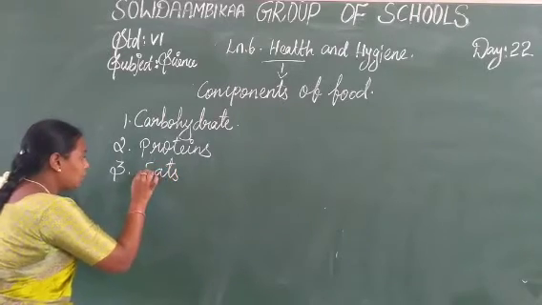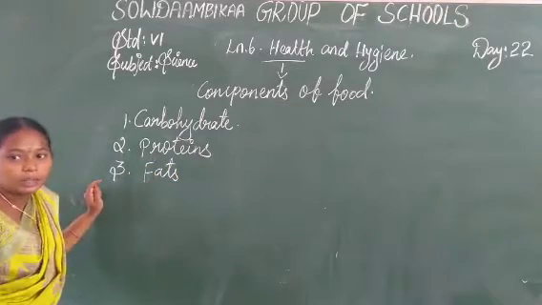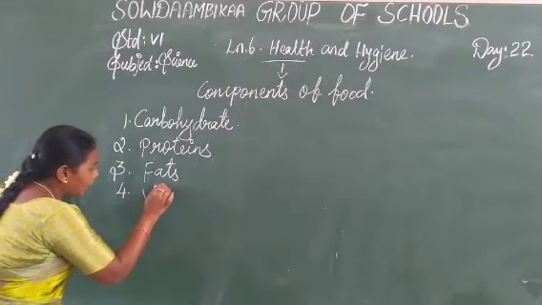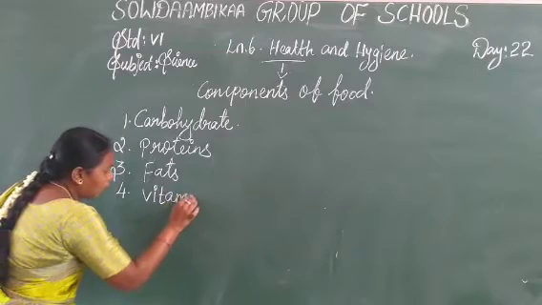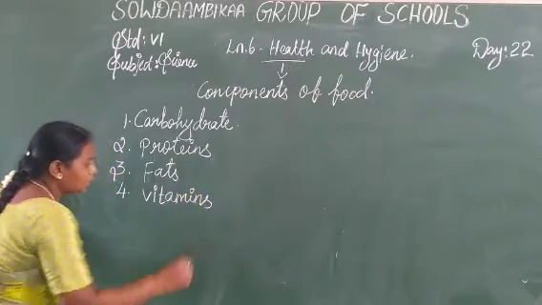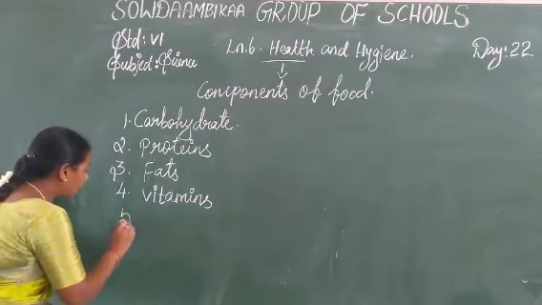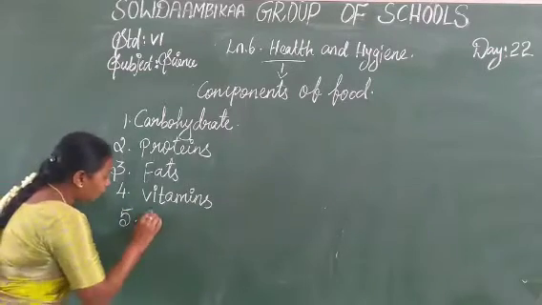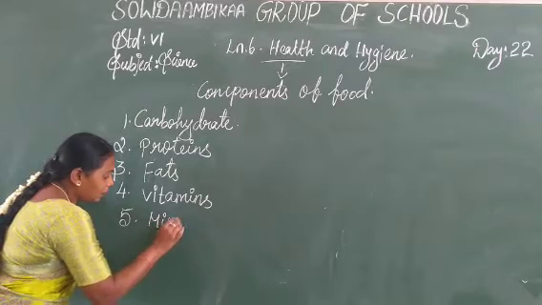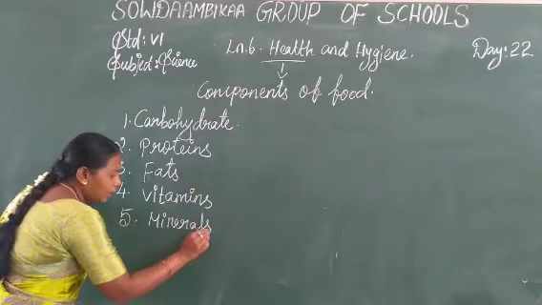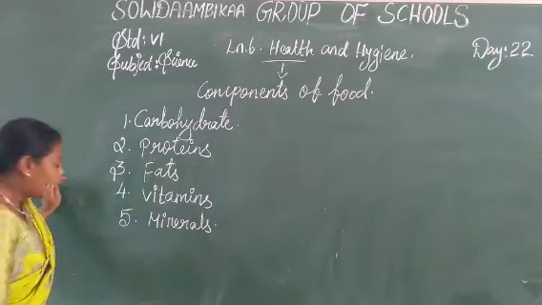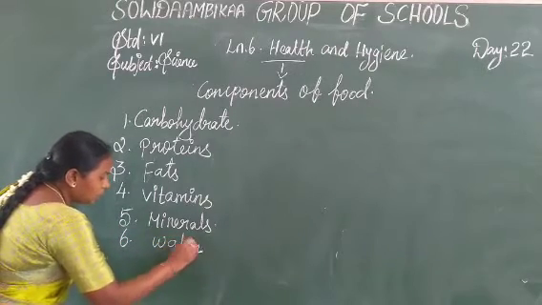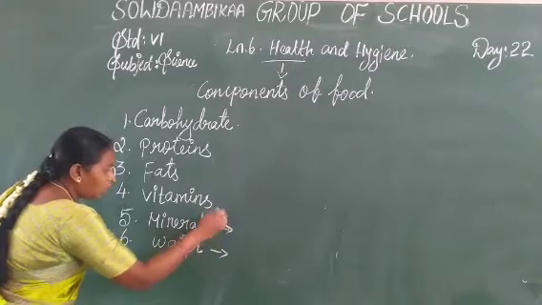F-A-T-S, fats. Okay, the fourth one, vitamins. V-I-T-A-M-I-N-S, vitamins. Okay, then fifth one, minerals. M-I-N-E-R-A-L-S, minerals. Okay, then sixth one, water. W-A-T-E-R, water. How do you understand?